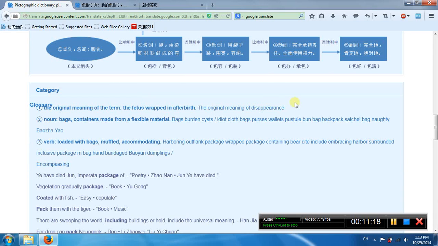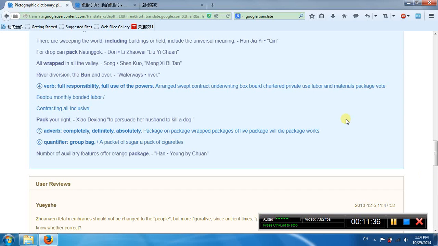First meaning, the fetus wrapped in the afterbirth. Second meaning, bags, containers made from flexible material. Third meaning, loaded with a bag, accommodating. Fourth meaning, full responsibility, full use of the powers. Fifth meaning, completely, definitely, absolutely. Sixth meaning, classifier, group, bag.